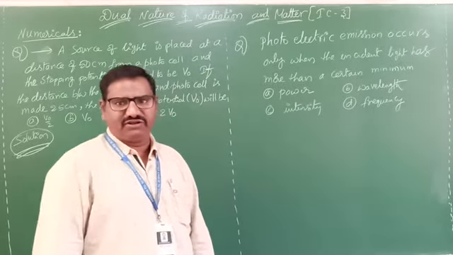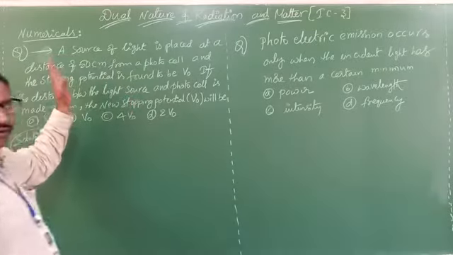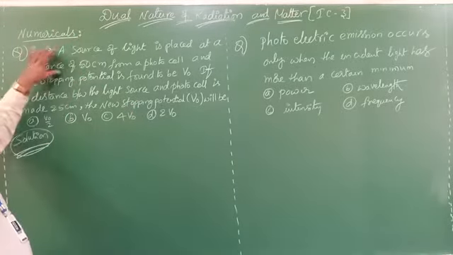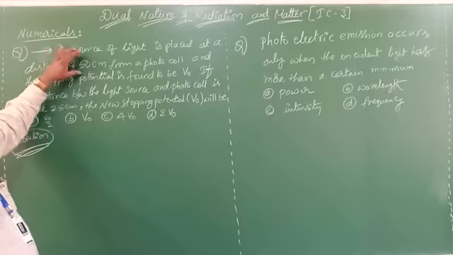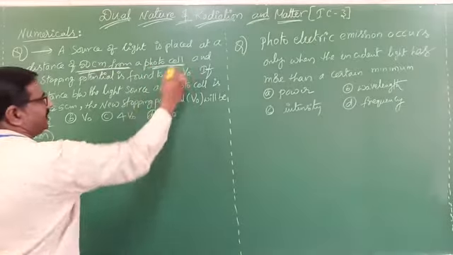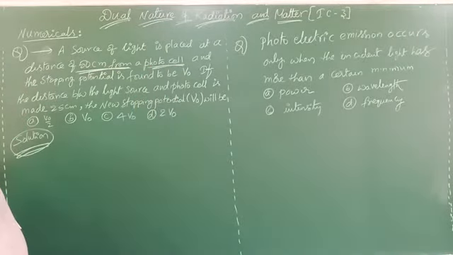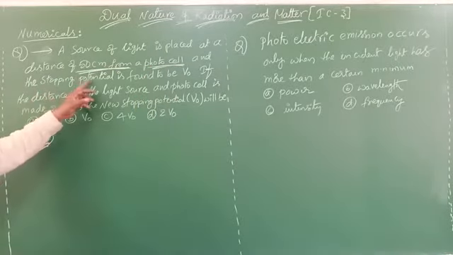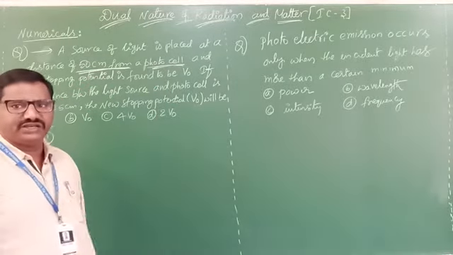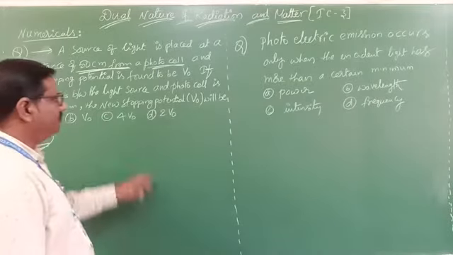The first one, see here, I wrote one problem. A source of light is placed at a distance of 50 centimeters from a cell, and the stopping potential is found to be V0.